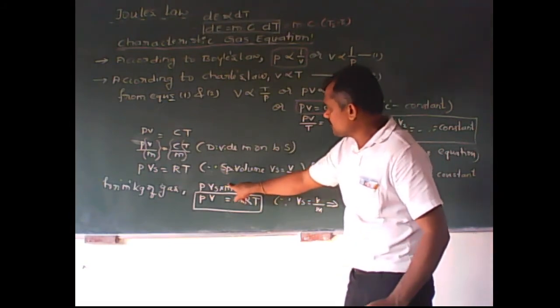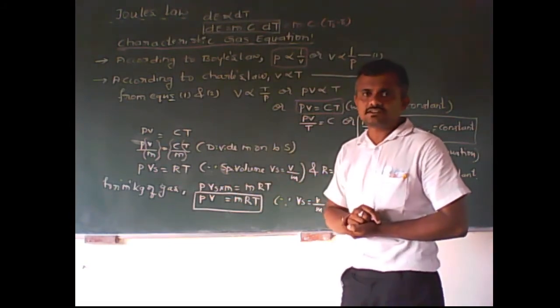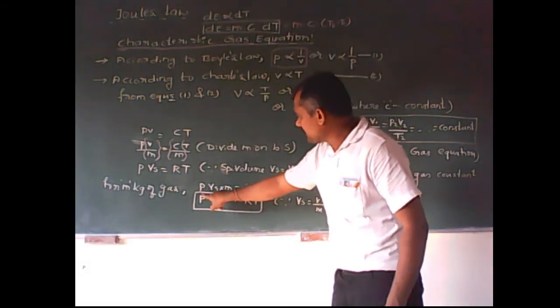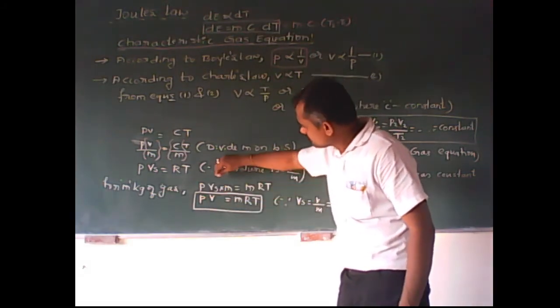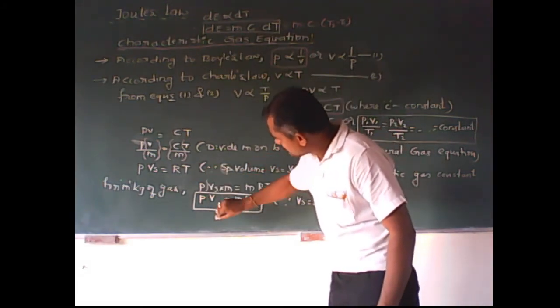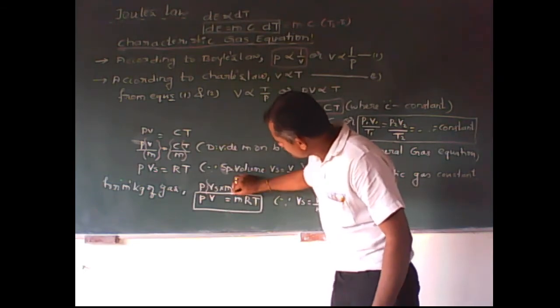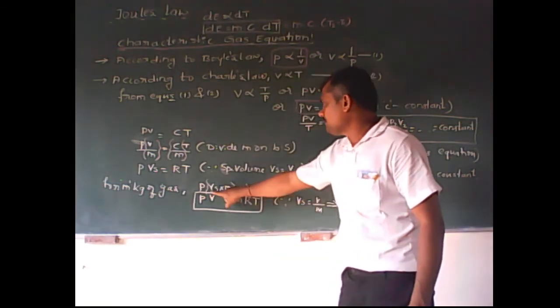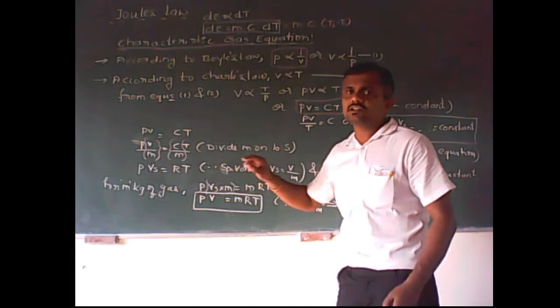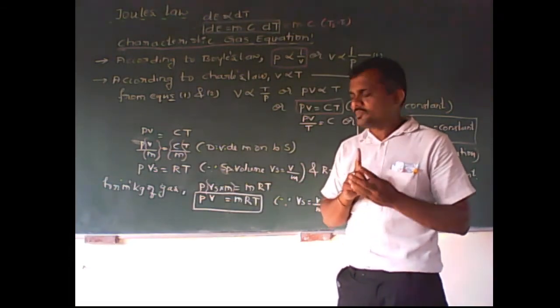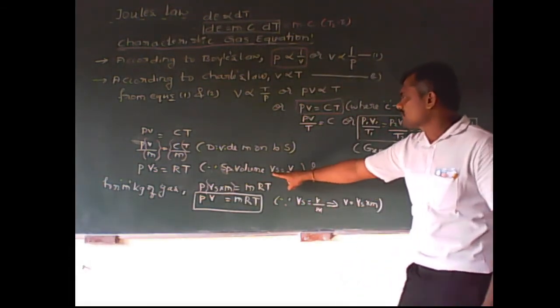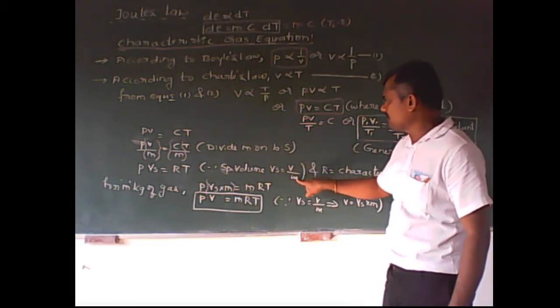After multiplying m on both sides, what am I getting? P stays above. Here Vs into m is nothing but volume. You remember this equation: Vs is equal to V upon m.